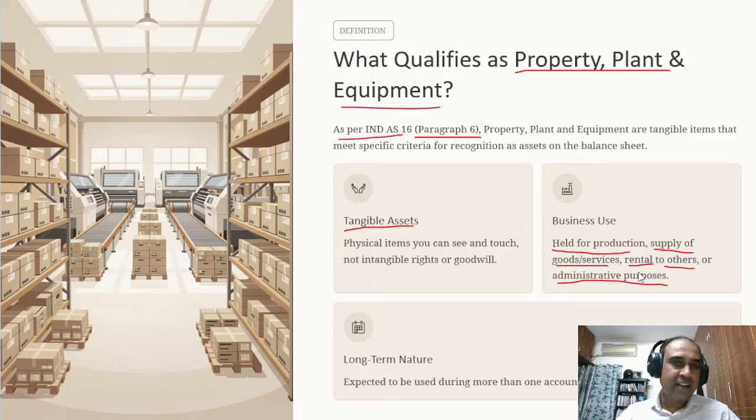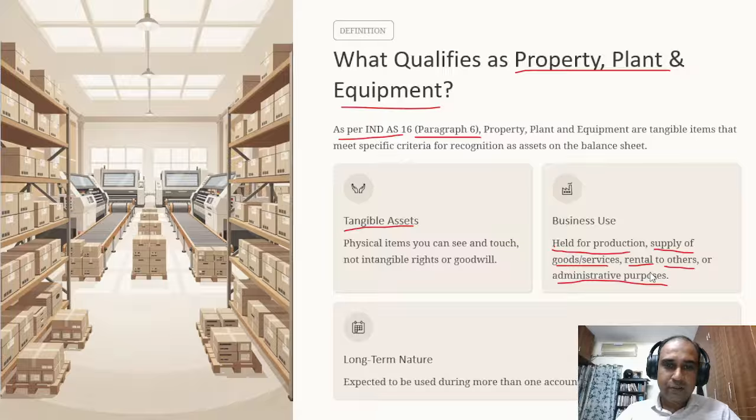Like I handle the taxation for my company. I am not a revenue generating resource, nor is anyone in HR or finance. But they will be using this laptop to render finance function services, HR services, and admin services, although they are not generating revenue for the company. So these services are called administrative services. Any asset held to provide administrative services will also qualify under the definition of property, plant, and equipment.